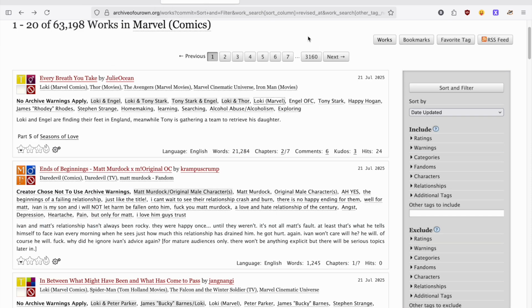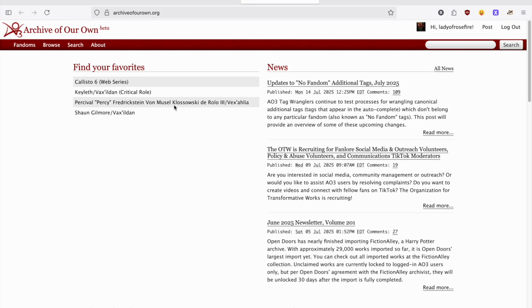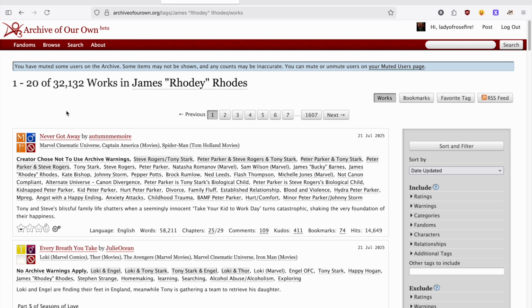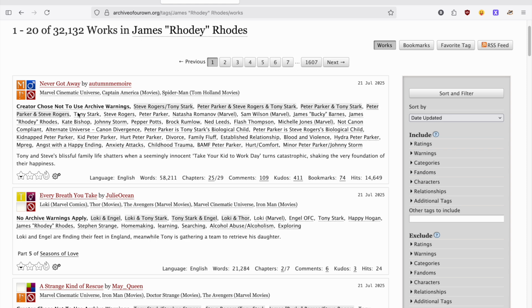When you find a tag you like, you can save it. As you can see, I last updated my favorite tags around 2017. Sadly, you cannot favorite tags with your additional filters attached. Note, if you are looking for fics about characters that appear in multiple versions of canon, like comic book characters with TV, video game, or movie adaptations, you can also start in the characters tag. This also works for relationships.